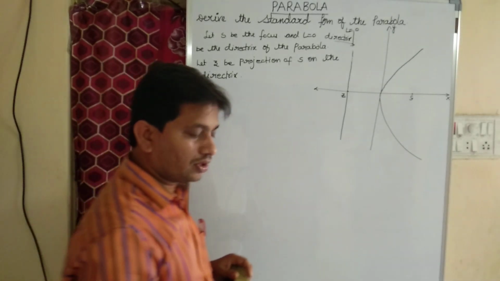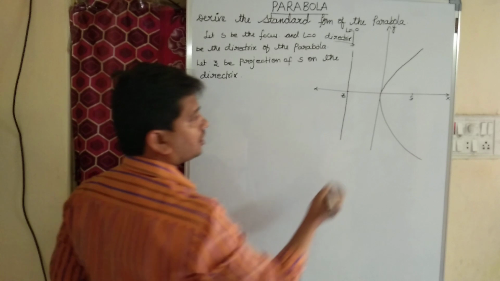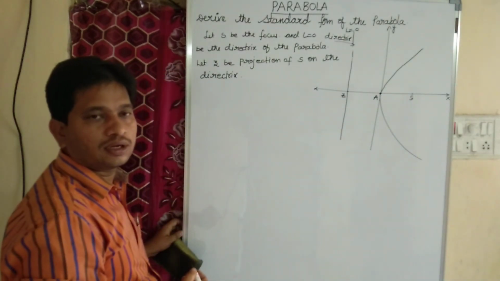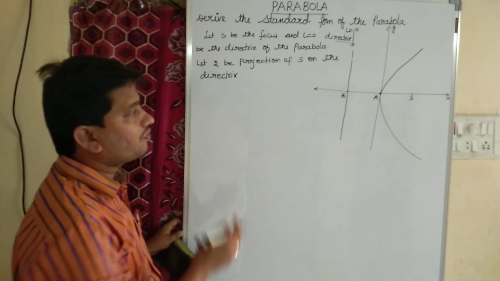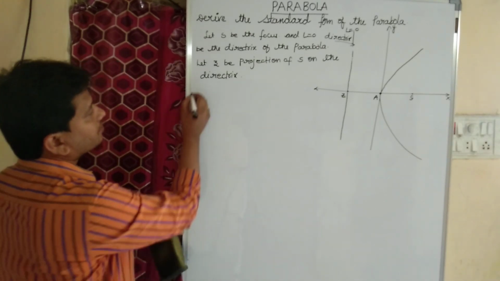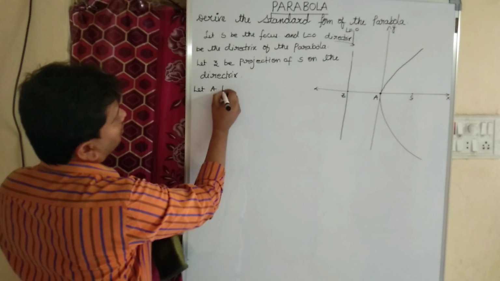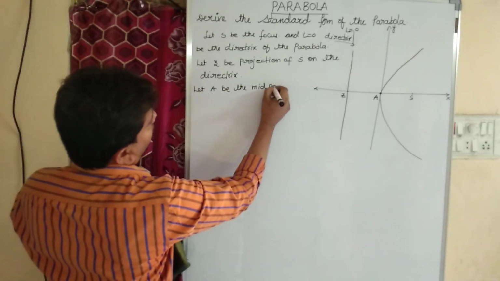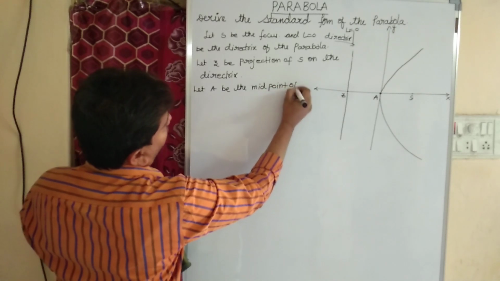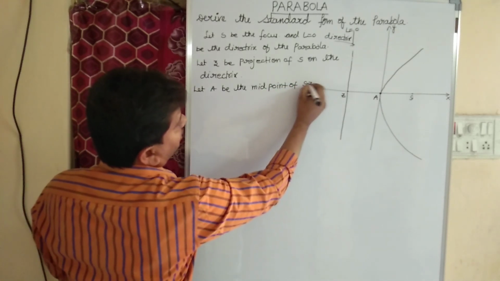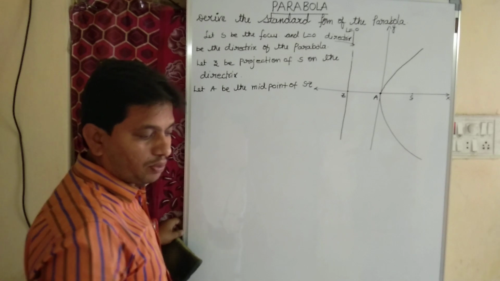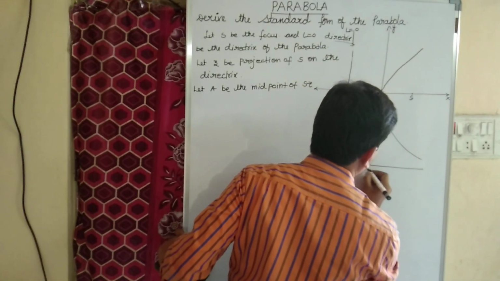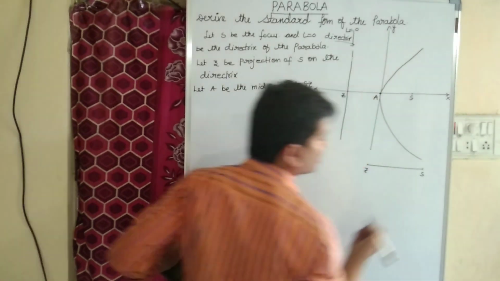Now coming to A. What is A here? A is the midpoint of SZ. Let A be the midpoint of line segment SZ. See, ZS is the line segment.